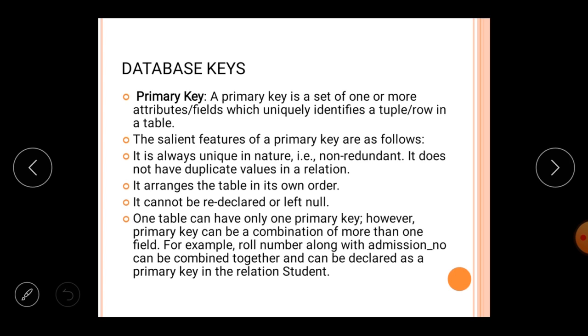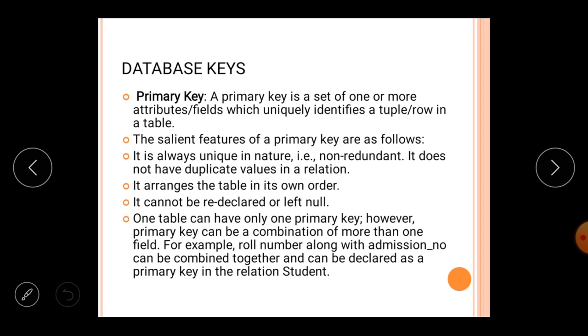Now, if I ask you to identify the record of the student Abhishek Pal, then what will happen? There are 2 Abhishek Pals. Then how can you distinguish between these 2? There may be something unique between the rows, unique in the record. This type of unique field or unique column is normally known as the primary key.